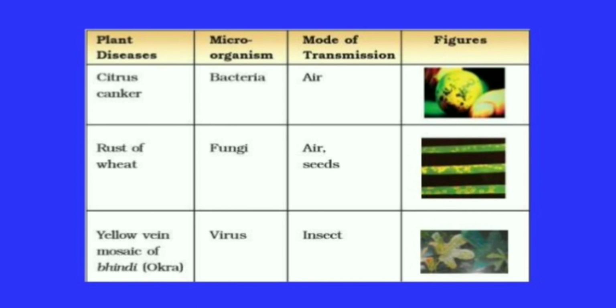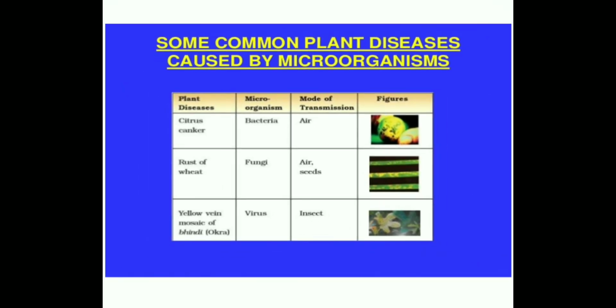Then yellow vein mosaic of Bendi. It is a disease in okra, that is Bendi. The causative organism is a virus, and it is transmitted through insects. So these are the different harmful microorganisms which cause various diseases in human beings, plants and animals. I hope you understood this. In the next session, we'll be dealing with food poisoning and food preservation. Till then, stay safe, stay home.